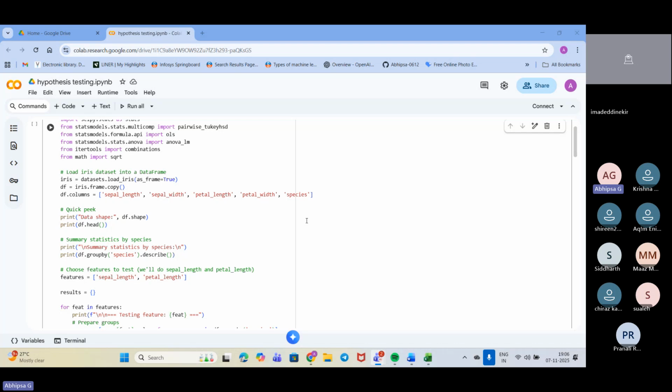For each of the species groups, we are checking whether it is forming that bell shape or not. I guess you are all aware of the bell shape, the round shape, these kinds of shapes in the statistics, in the distribution. So we are checking whether the data that we are considering looks like a normal bell-shaped distribution or not. This is the check we are doing with this test.